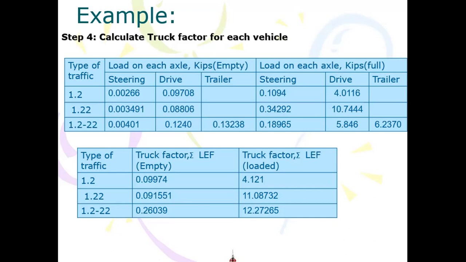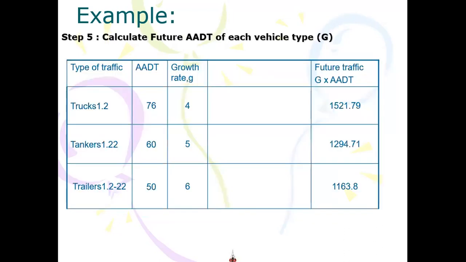Now, once I do it, what is the next step? Now, we need to calculate, we have the average annual daily traffic. Say 76 means this year, the average traffic is 76 for the truck.